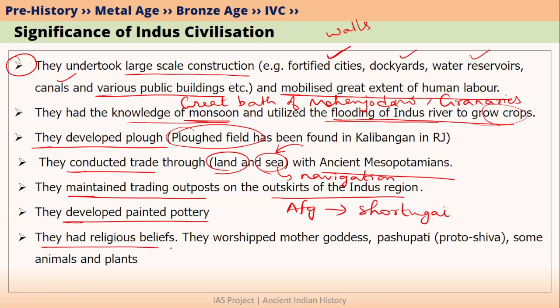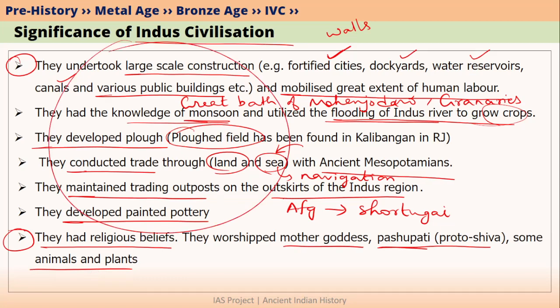They also had religious beliefs because we have found statues and sculptures of Mother Goddess. We have found seals which show Proto Shiva or Pashupati Deva. They also worshipped animals and plants. Before Indus civilization, we do not know whether people had any kind of religious beliefs or not. So this is the significance of Indus civilization.